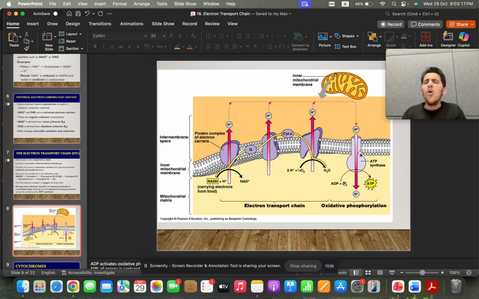Now, where is oxygen in all this? Oxygen, where is oxygen? It's in the last step. So, okay, I have the electron pumped, everything. I have the hydrogen ions going back. Who's going to accept them? Because otherwise they'll go back to the NADH. Okay, I'm not having NAD+ anymore. If I don't have NAD+ anymore, I don't have the oxidized state of NAD and FAD.